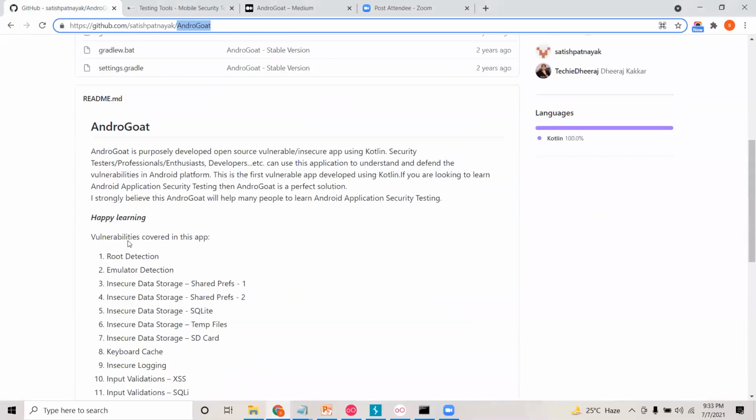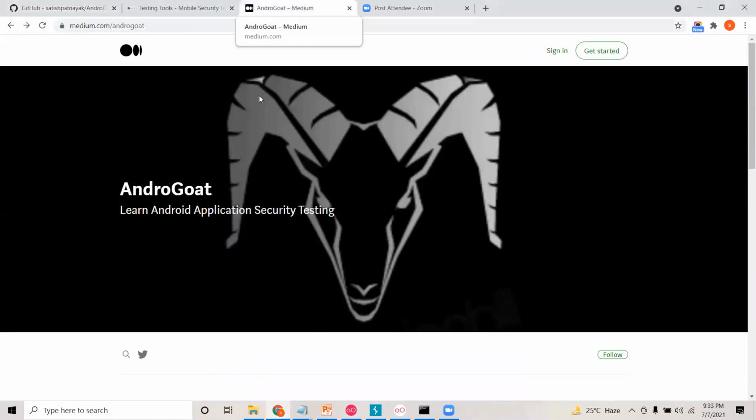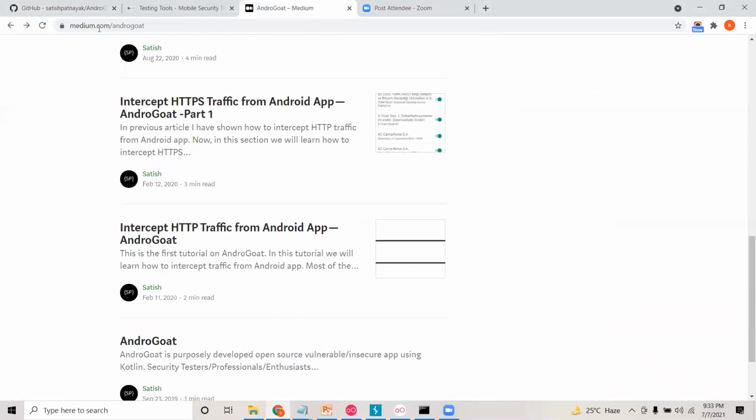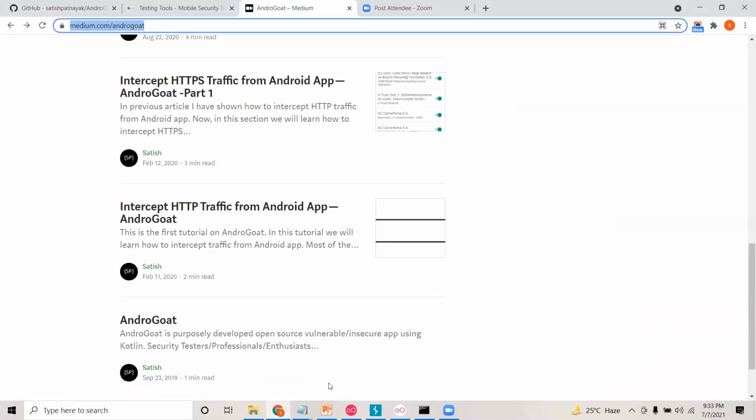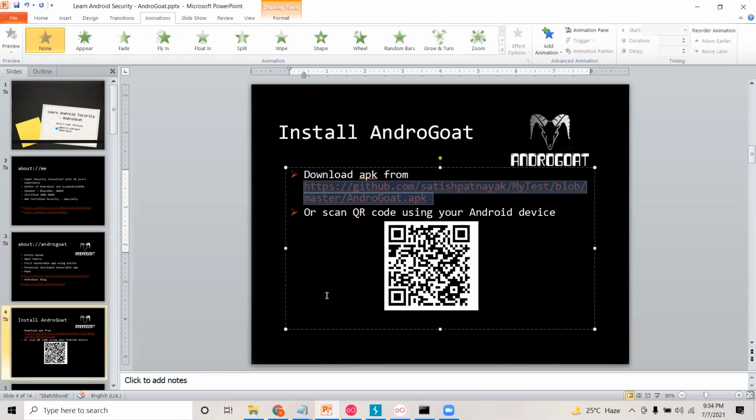If you want to download the APK file, here is the link. I have also written a few blogs on it, which you can find on Medium. If you want to install the application, just visit this particular URL, or scan this QR code, and it will be installable and ready to play. You would be ready to learn Android application security testing with it.